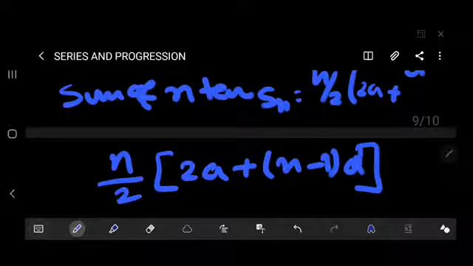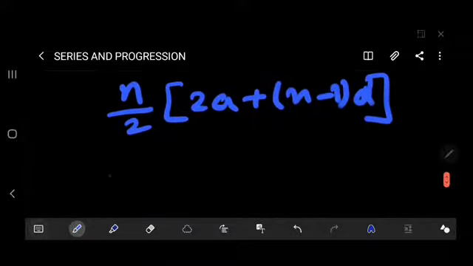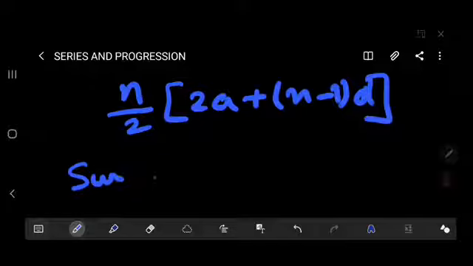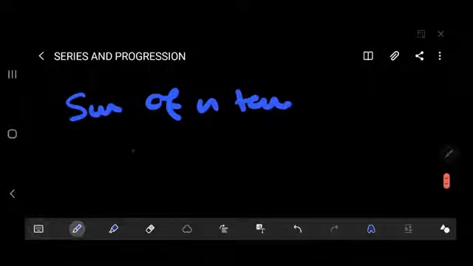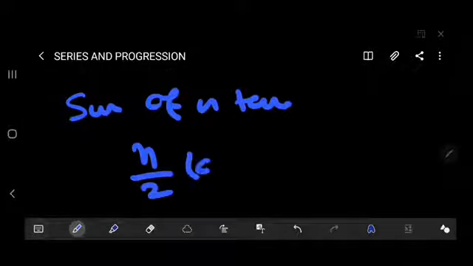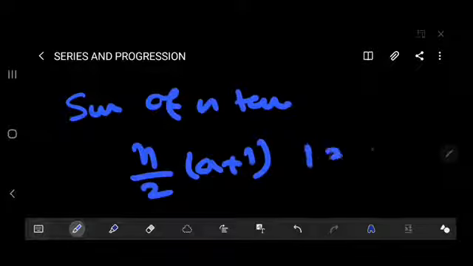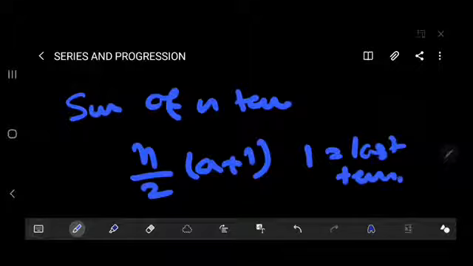They will ask questions from the simple formula based. Sum of n terms: here the formula is also n by 2, a plus l, where l is the last term. Okay, so we'll discuss the question on the progression.